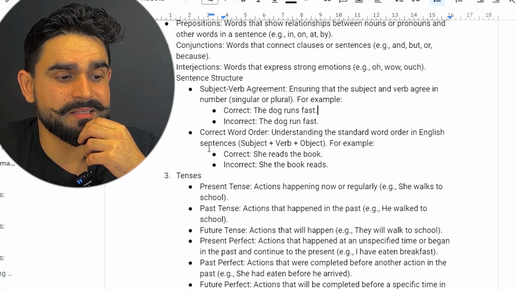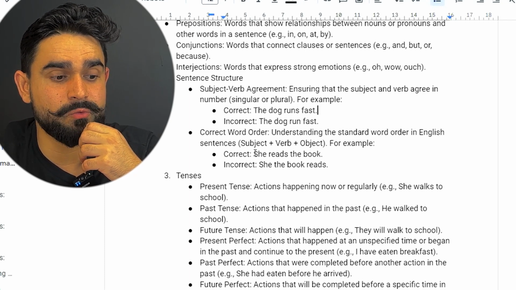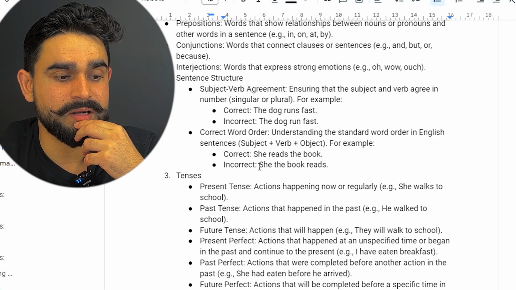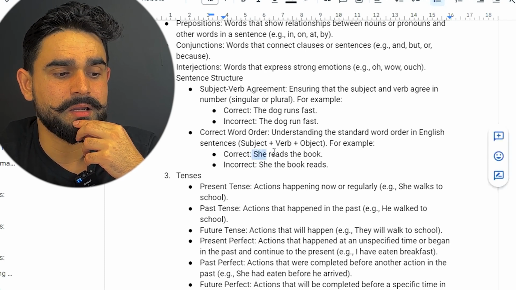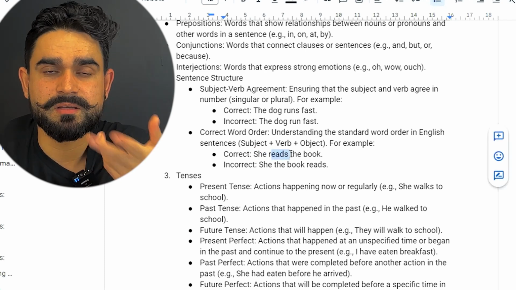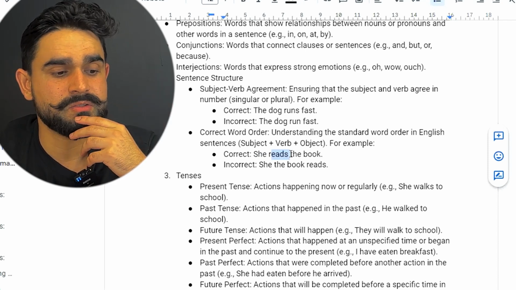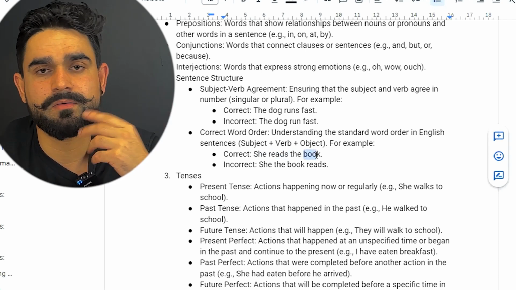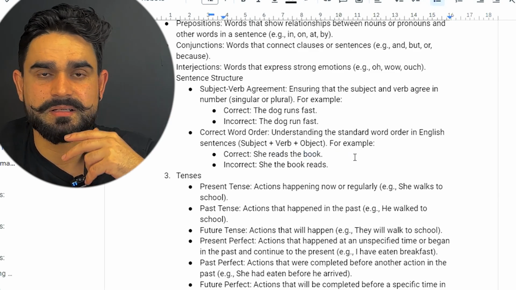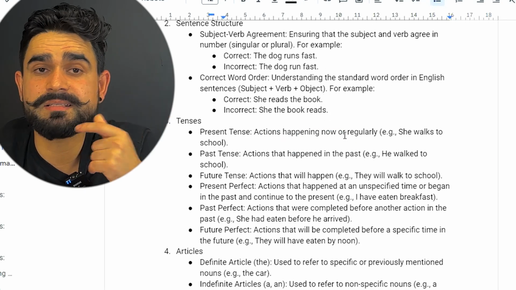And in the second one, guys, subject plus verb plus object. She reads the book. So she is the subject, reads, she's doing something, she's reading, so present, and then the book is our object. So that's the basic sentence structure, guys. Tenses. So tenses are very important, guys.